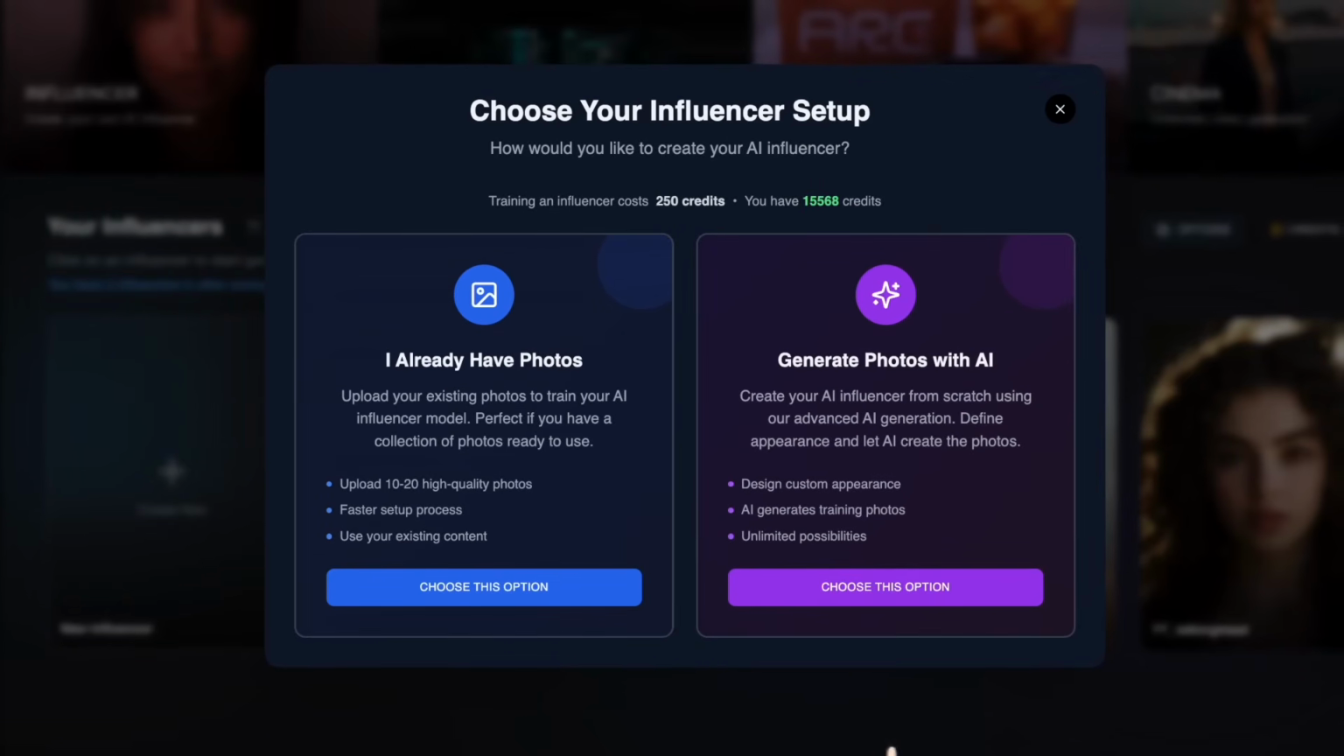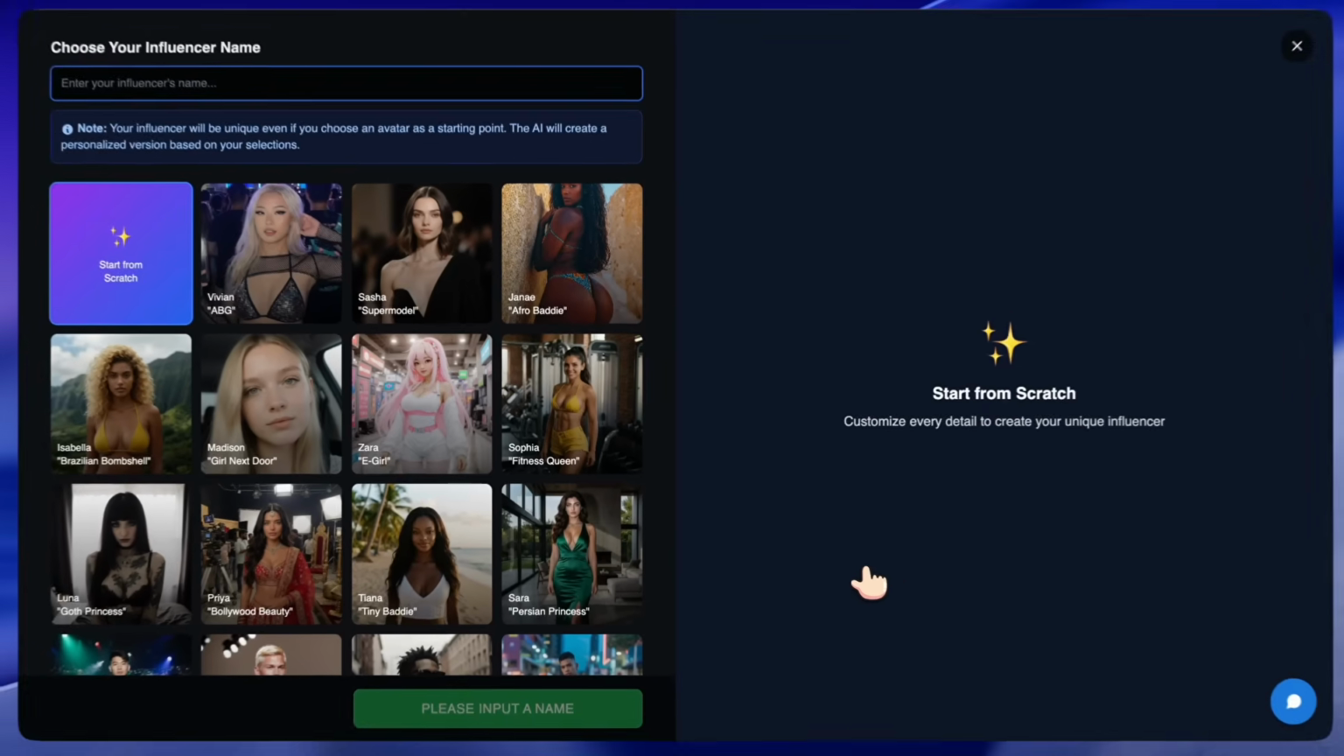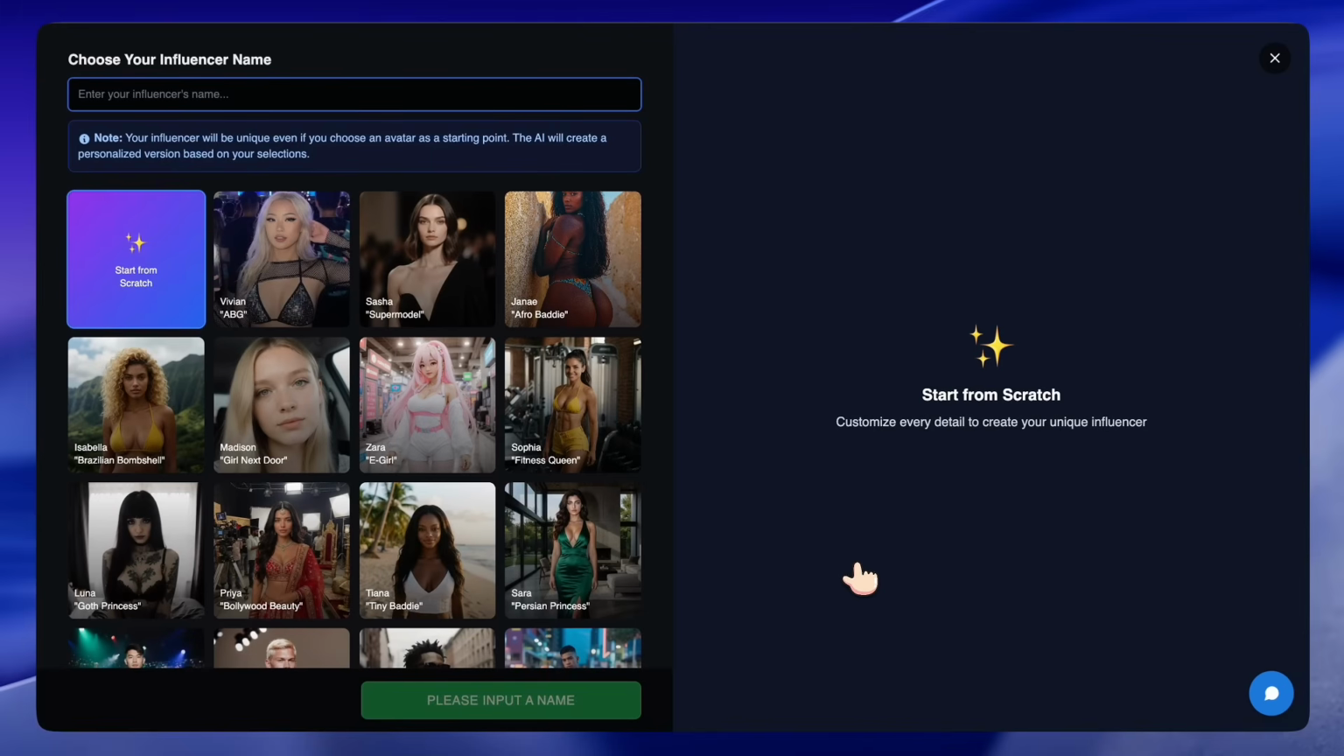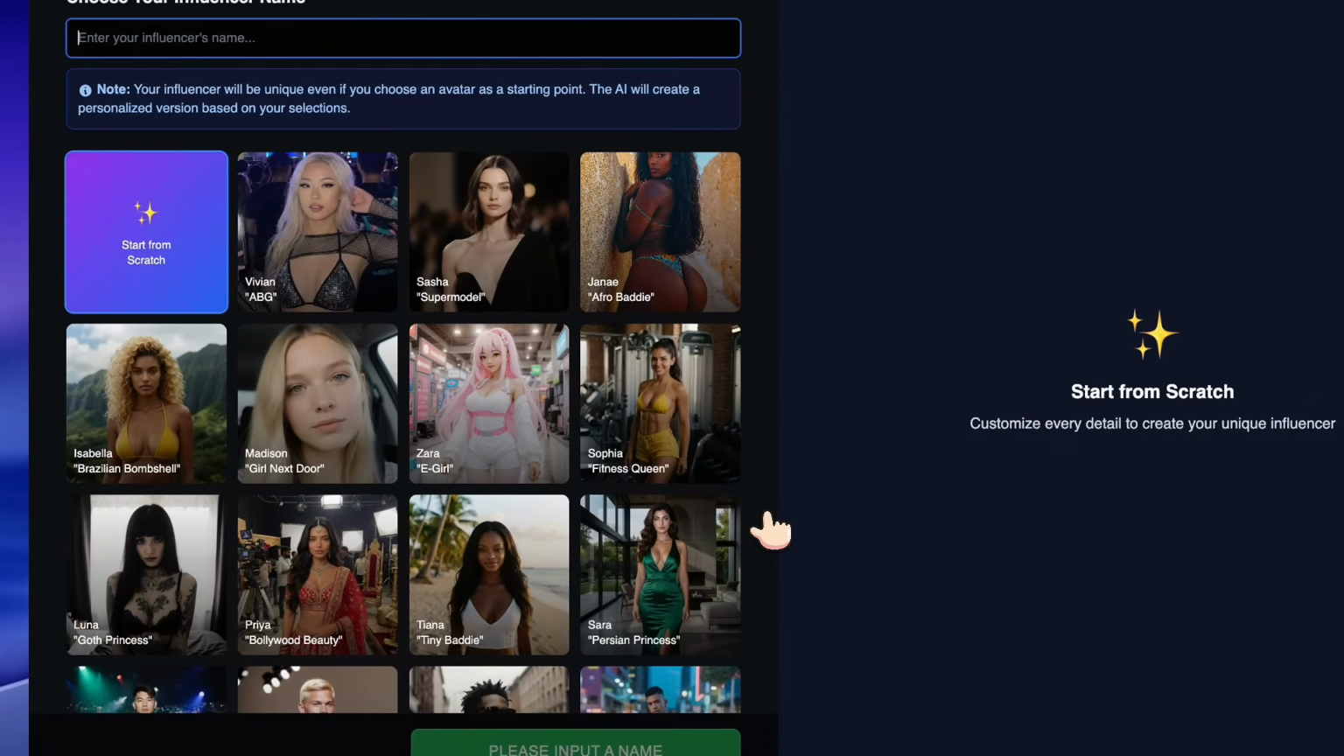Now there are two options here. You can either upload existing photos to train your influencer or generate a completely new influencer using AI. For this example, I selected the AI generation option. Now, this next section is important. You'll notice there are different starting points available here.